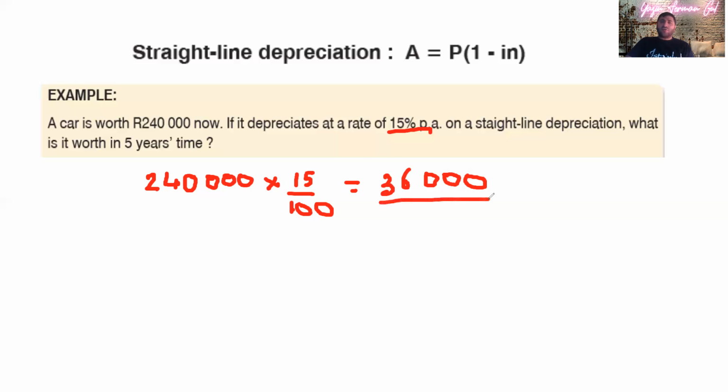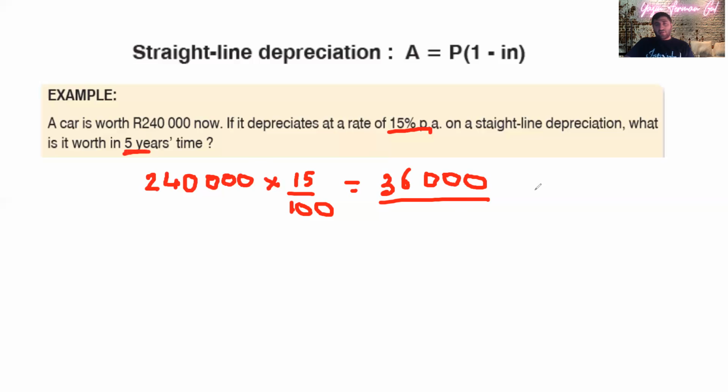In other words, this 36,000 is the amount of money that this car will depreciate every year. So this car will lose 36,000 Rand of its value for 1 year. Then remember we said for straight line depreciation, once we know what that amount is, every year we take out the same amount. The question is saying after 5 years.